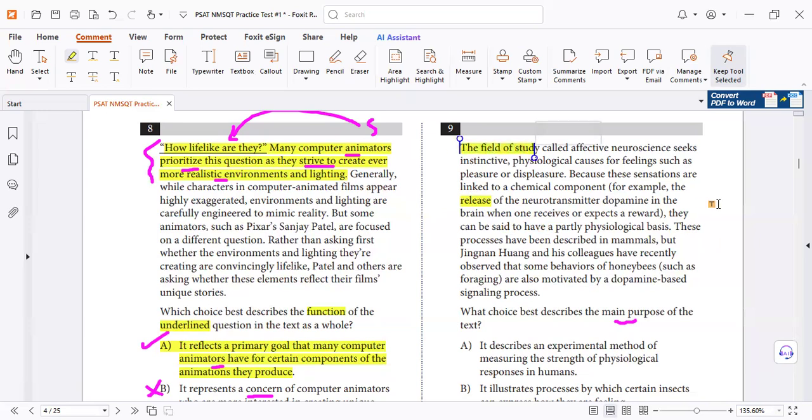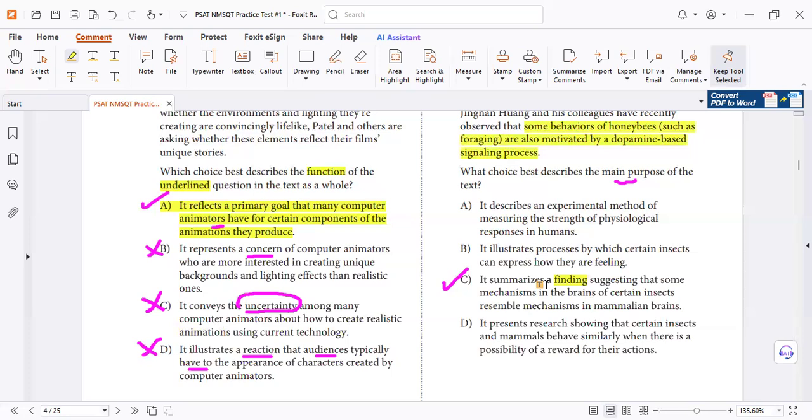So the field of the study. So they found a finding and then information about the finding. And then because of that, they observed. So we're talking about a finding. And that's all. Let's see for this one. Is all the text about how certain insects and mammals behave similarly? Not all.